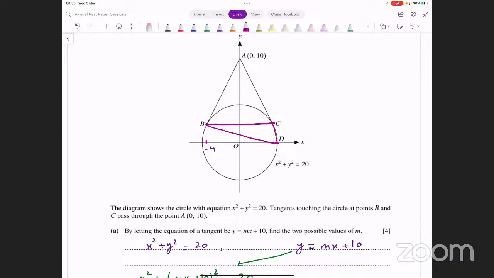This is the angle that we're looking for. This angle. Okay, now what do we know on this diagram? We know the coordinates of B, they are -4 and 2. Coordinates of C, they are 4 and 2. So what we know is one length of this triangle.